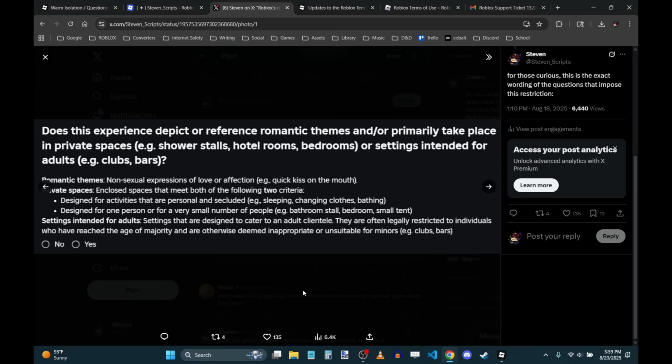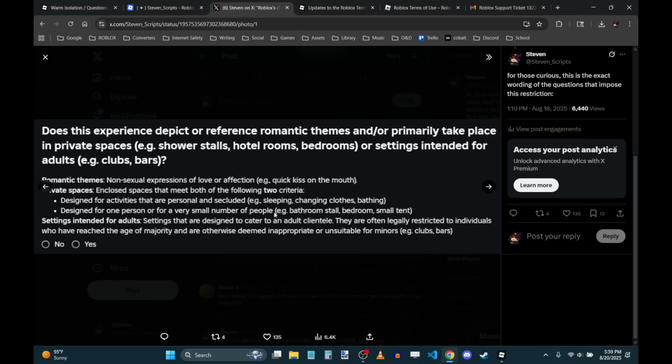If you have any game that primarily takes place inside a bedroom, or a bathroom, or I guess a small tent, that would be more uncommon, but basically any room in a house, I would reckon, because they say it has to be designed for activities that are personally secluded and designed for one person or for a very small number of people. Depending on how they qualify a small number of people, you might not even be able to allow a living room to be the primary setting of your game.